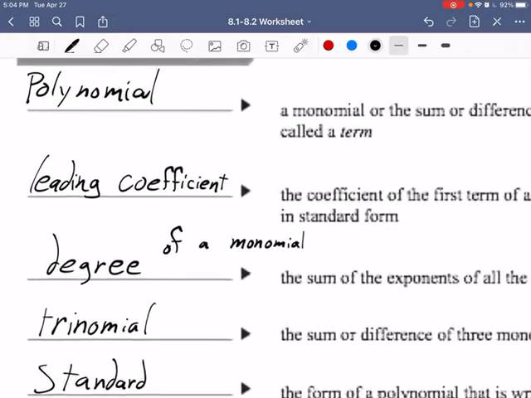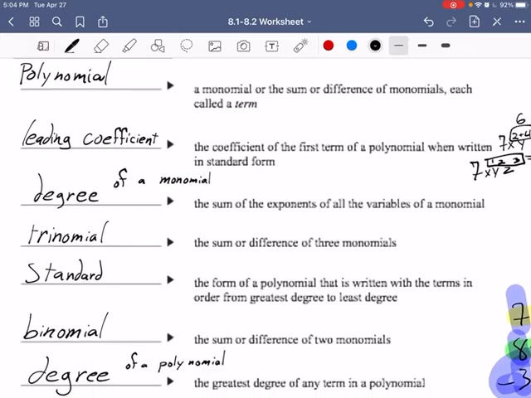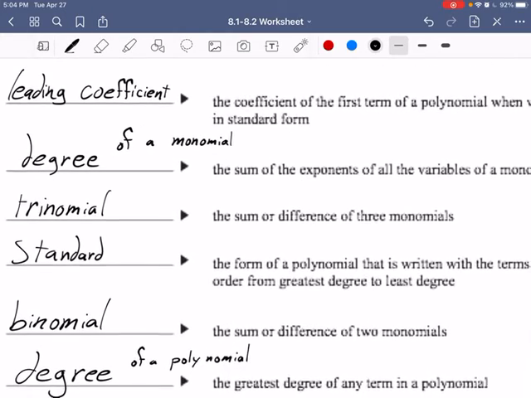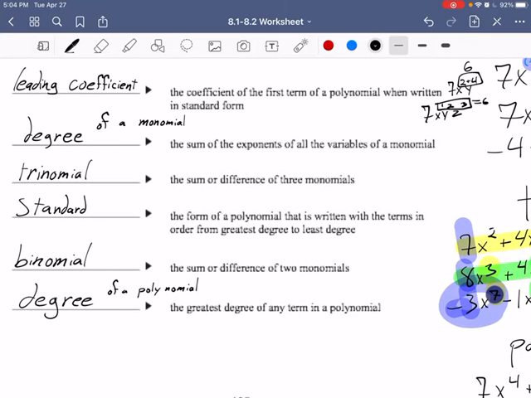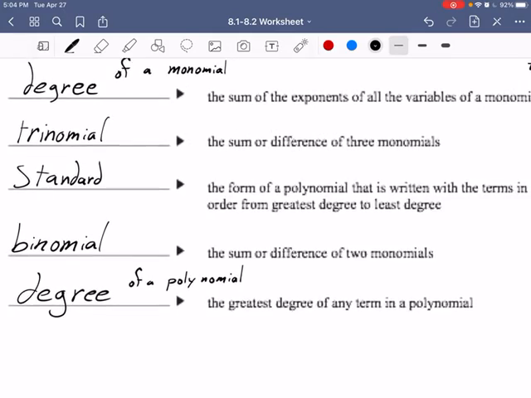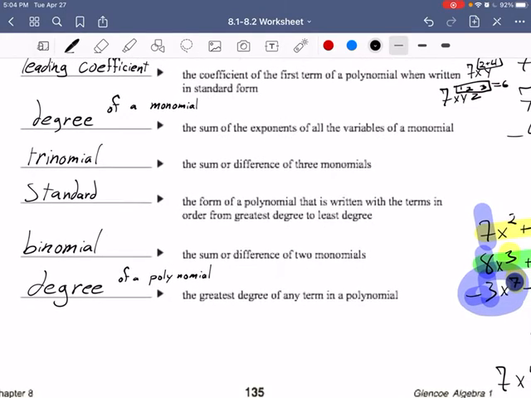Let's keep it going. All right, so trinomial, the sum or difference of 3 monomials. Standard form, the form of a polynomial that is written with the terms in order from greatest degree to least degree. I've already explained a little bit about that. A binomial, the sum or difference of 2 monomials, so it could be addition or subtraction. And then degree of a polynomial is the greatest degree of any term in a polynomial.